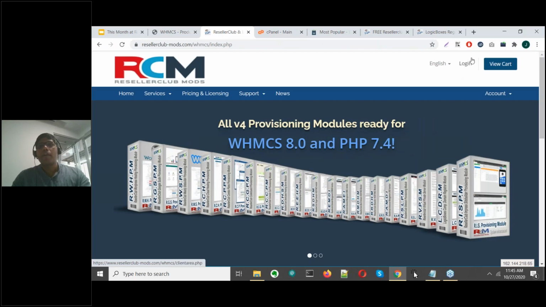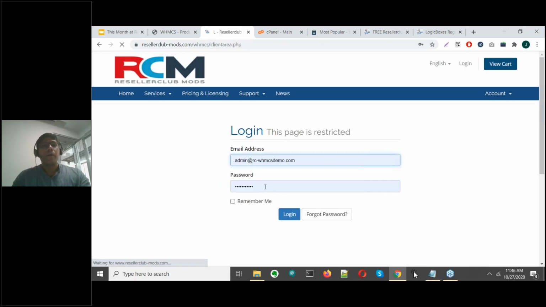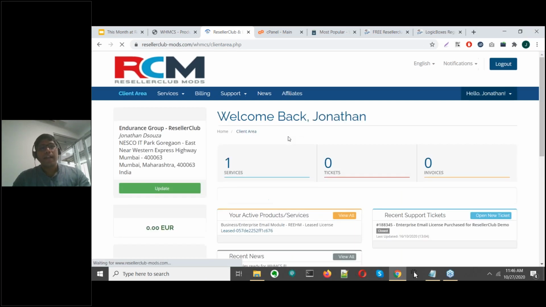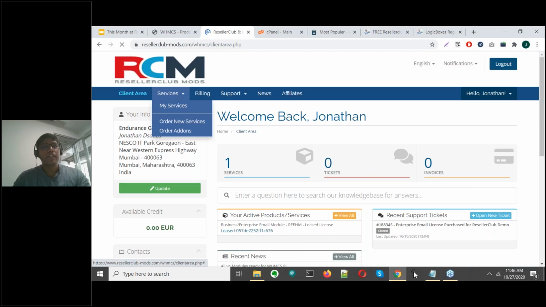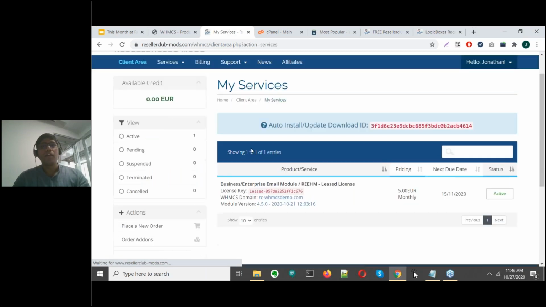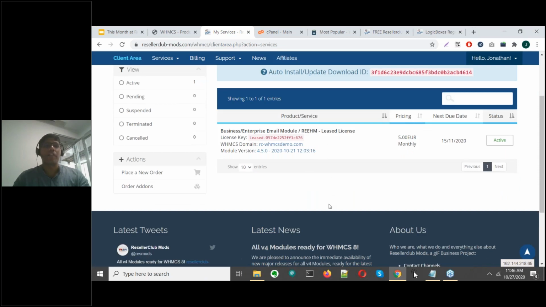Firstly, you need to log in to your Reseller Club Mods client area. Now, when you're signing up with Reseller Club Mods to purchase one of these licenses, you will get your login details there. You log into your client area, you go to services, my services. Here you will see all of the add-on modules that you've purchased. As I said, for the purpose of this demo, we just have one module, which is the business and enterprise email module. And you can also see your license key here.